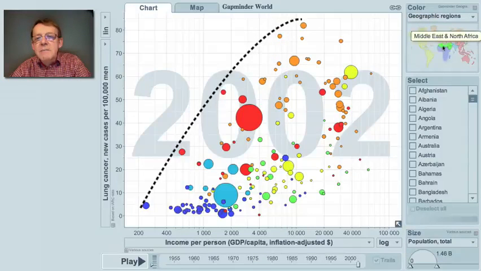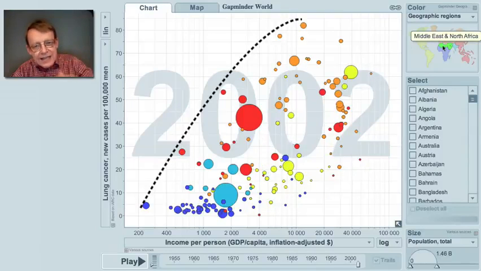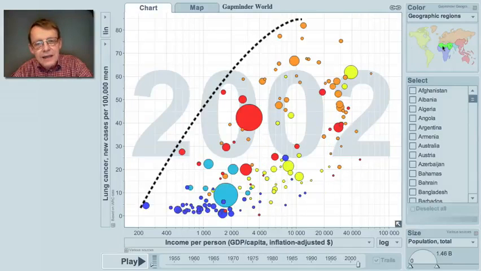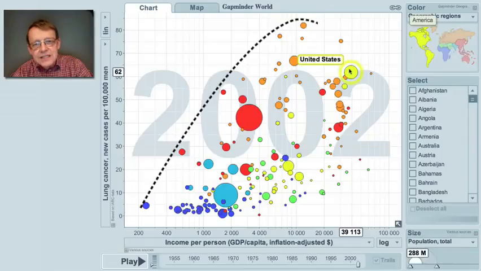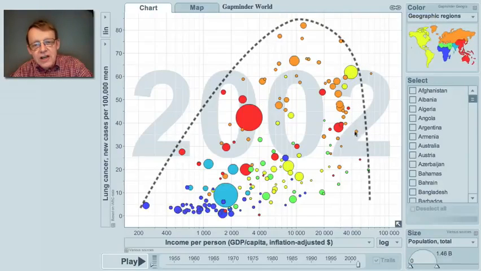Mainly you can see, if I blink here, the green Arab countries tend to be lower. Smoking is a little less, they tend to be lower in lung cancer. And the highest is here in the upper middle income countries. And then United States is lower, and many of the richer countries have relatively low lung cancer frequency.